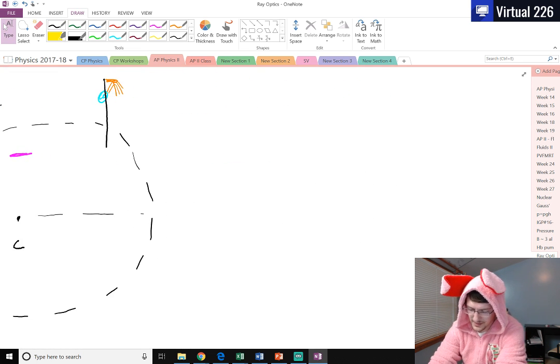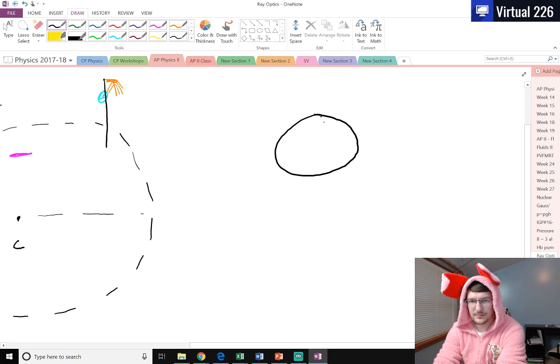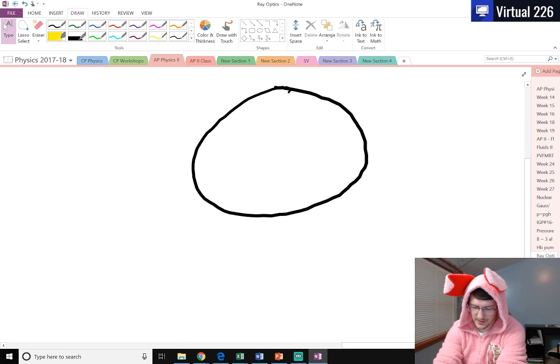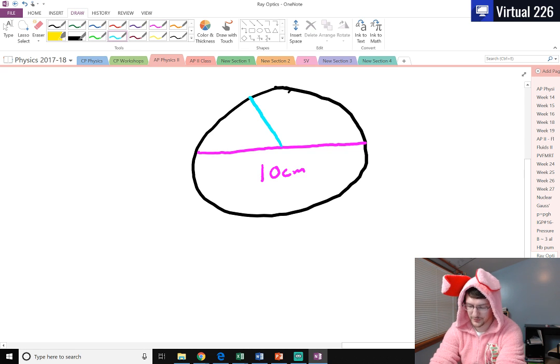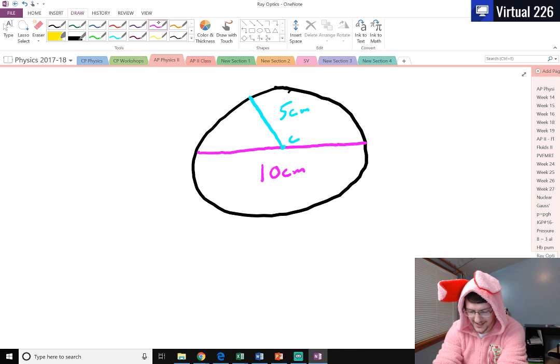Well, if that's the actual ornament and that diameter is 10 centimeters, that means our radius, or the center of curvature, C, is 5 centimeters. And that means that the focal length, which is half of the radius of curvature, is 2.5 centimeters there.